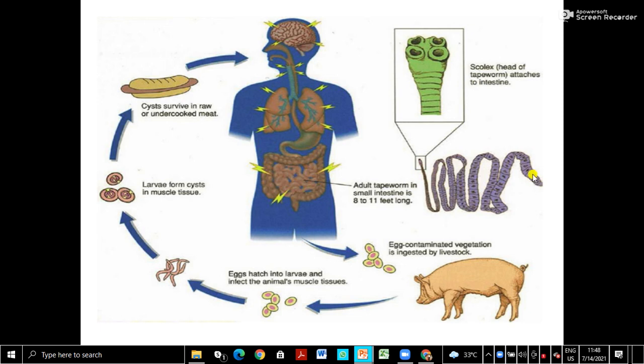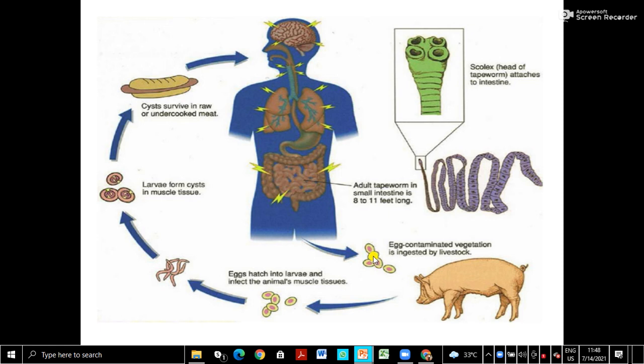The older proglottids from the posterior side detach and pass out in human feces. This is the egg contained in human feces.